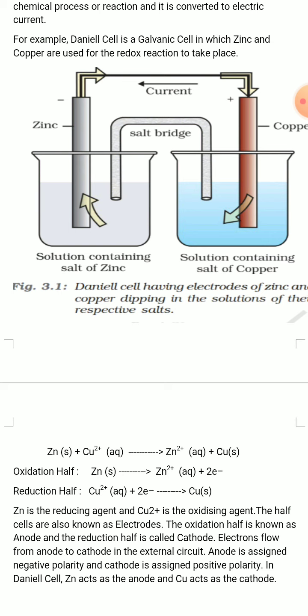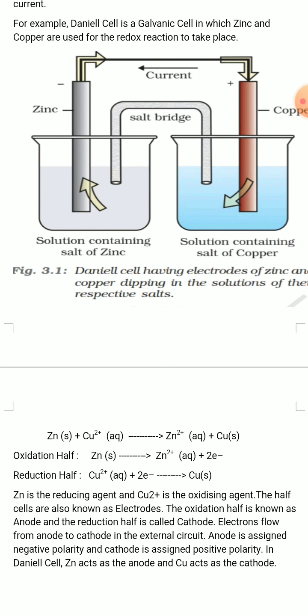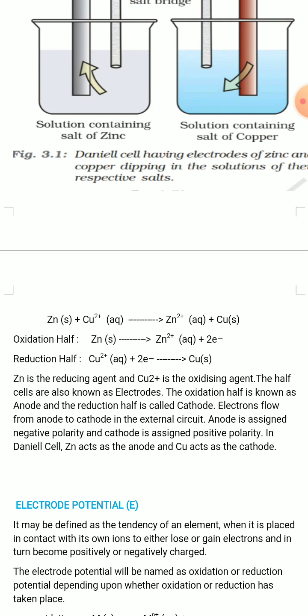Anode is assigned negative polarity, and cathode is assigned positive polarity. In the Daniell cell, zinc acts as the anode and copper acts as the cathode. Okay, and in this chapter you have to study about the Daniell cell, about the galvanic cell.